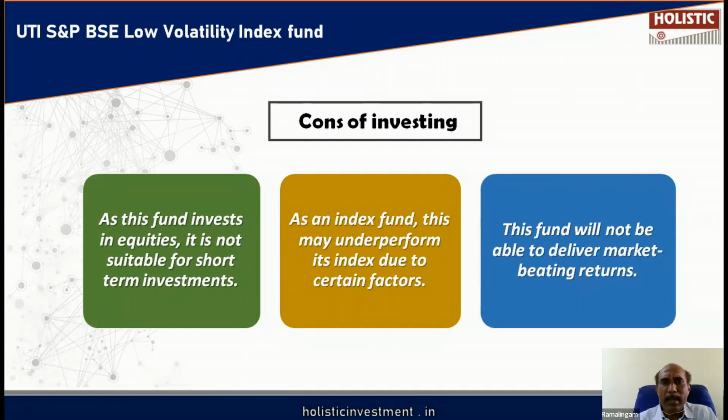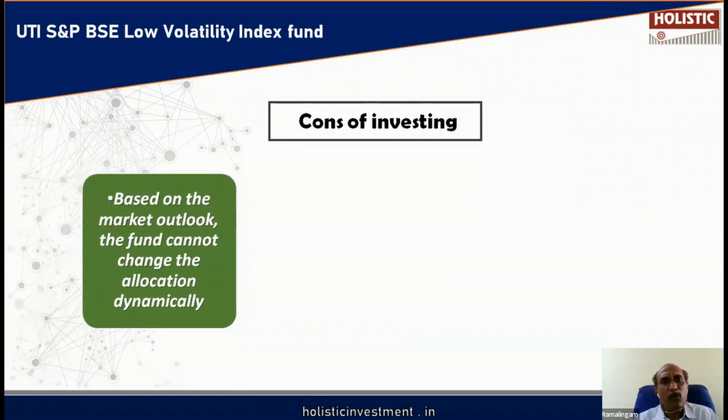As this is replicating and mirroring the index, they will not beat the market, which is not possible. Whereas in an actively managed fund, the fund manager can pick and choose a few stocks out of the index. They have scope to outperform the index. Here it is not possible for this fund to outperform the index. Not possible.